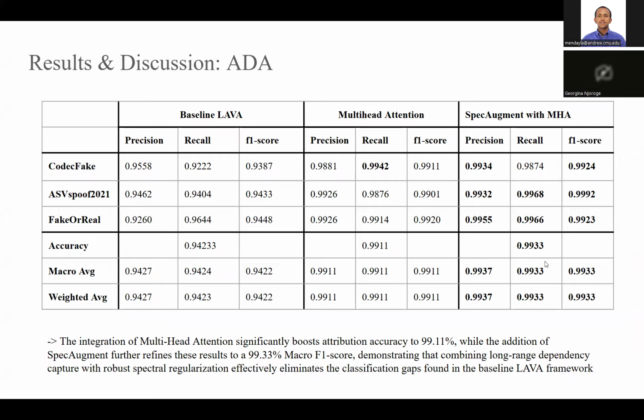And as you can see, apart from the recall on CodecFake, all the other scores were towards the SpecAugment experiment. And we can see also in terms of the macro F1 score, all the high scores were under the SpecAugment with MHA experiment.